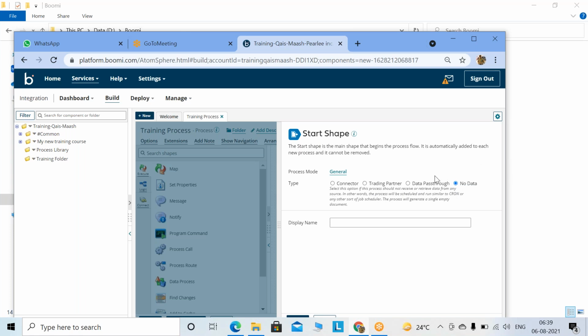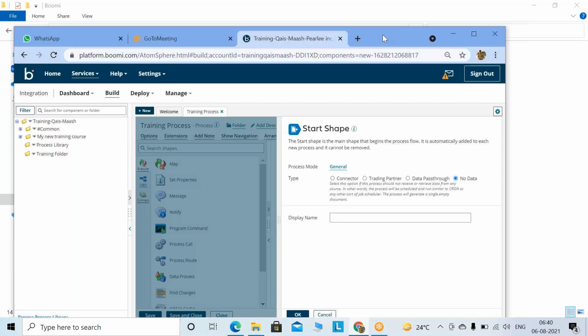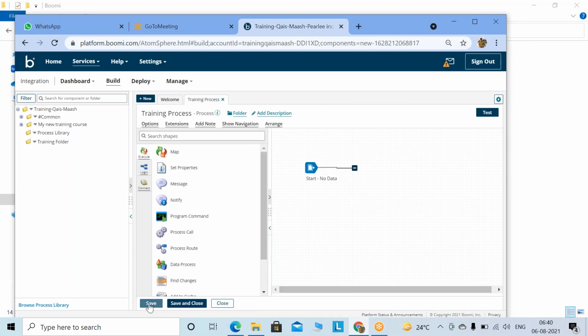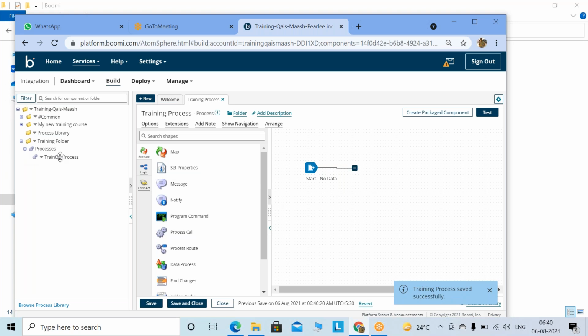It will not act as a connector. Since this is the start shape and we cannot delete or remove it, I don't want this start shape to perform some kind of functions. That's the reason I have kept no data. Once you've done that, click OK and save it. You will see in the training folder that the process has been created.